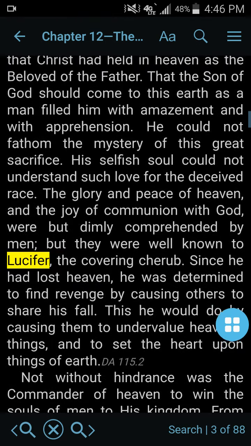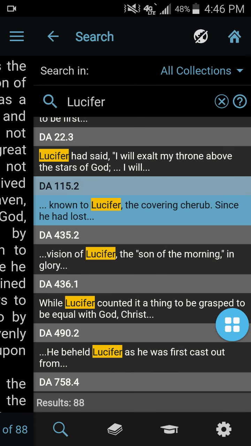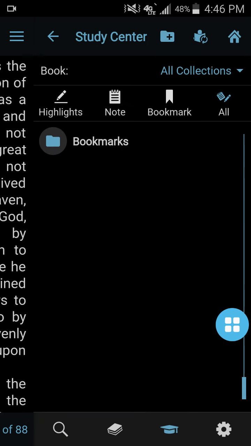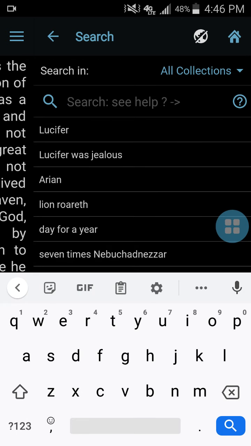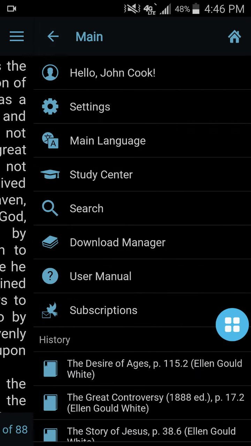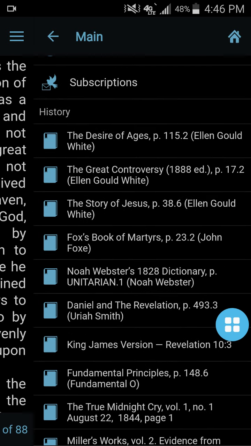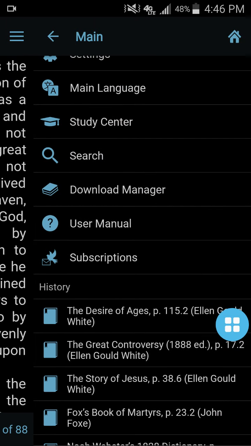Now there's more we can do. If you look at the top right, the menu, if we click the menu and we go back, you go into the study center. This is where you can keep all your bookmarks and highlights. I like the search because you can search for pretty much anything you want, but if we go back, it's also got our history right on the main page here, everything that we've looked at within the book. So it's a really great app, you guys.